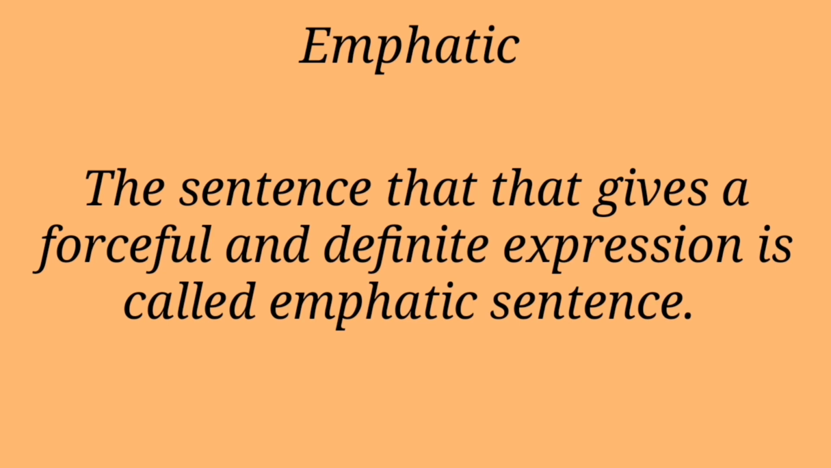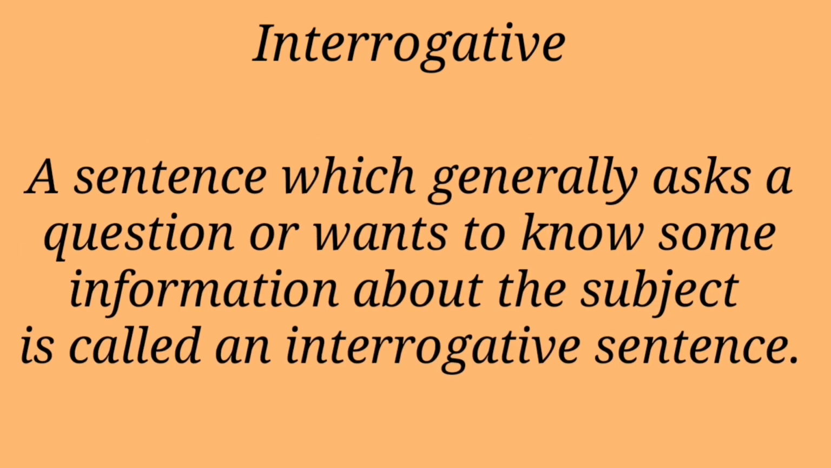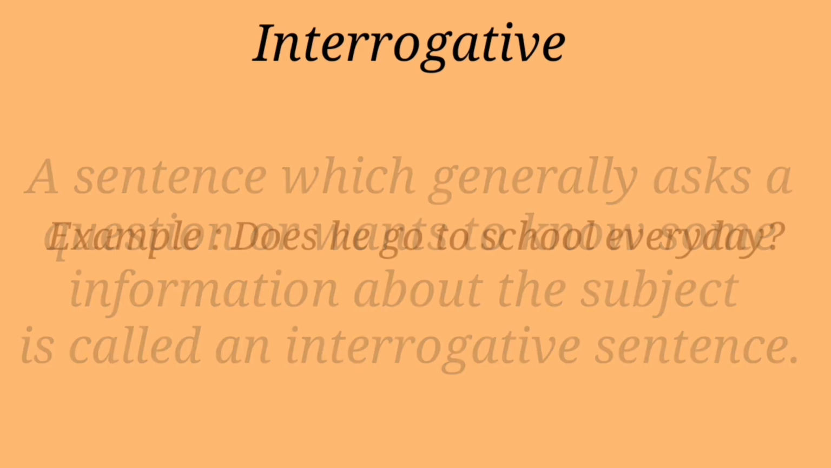Now let us know what emphatic is. The sentence that gives a forceful and definite expression is called an emphatic sentence. Look at the example. I do like him. Now we will learn what an interrogative sentence is. A sentence which generally asks a question or wants to know some information about the subject is called an interrogative sentence. Look at the example.